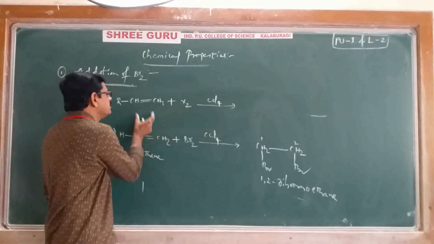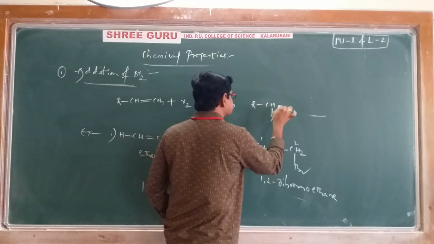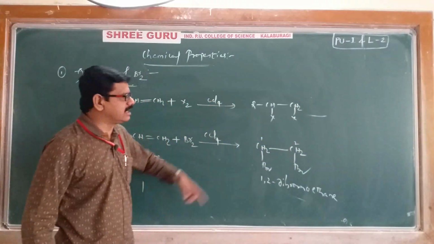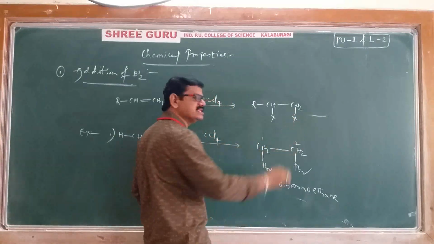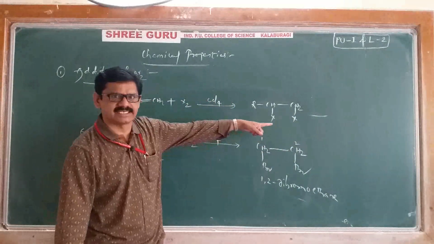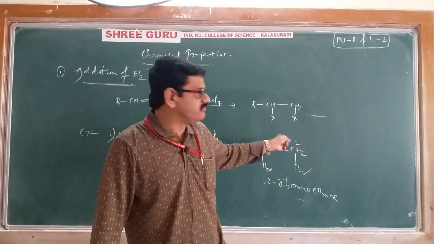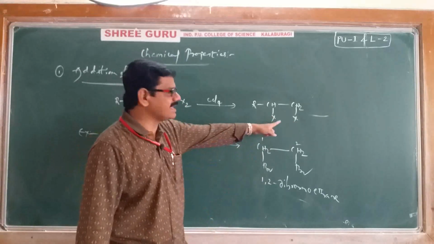The X2 molecule will come and add across the double bond. You will get R, CH, X, single bond, CH2X. And its name: here both halogens are adjacent to each other. When both halogens are adjacent to each other, already known to you, that is a vicinal dihalide. A vicinal dihalide is obtained. Okay? Or dihaloalkane.